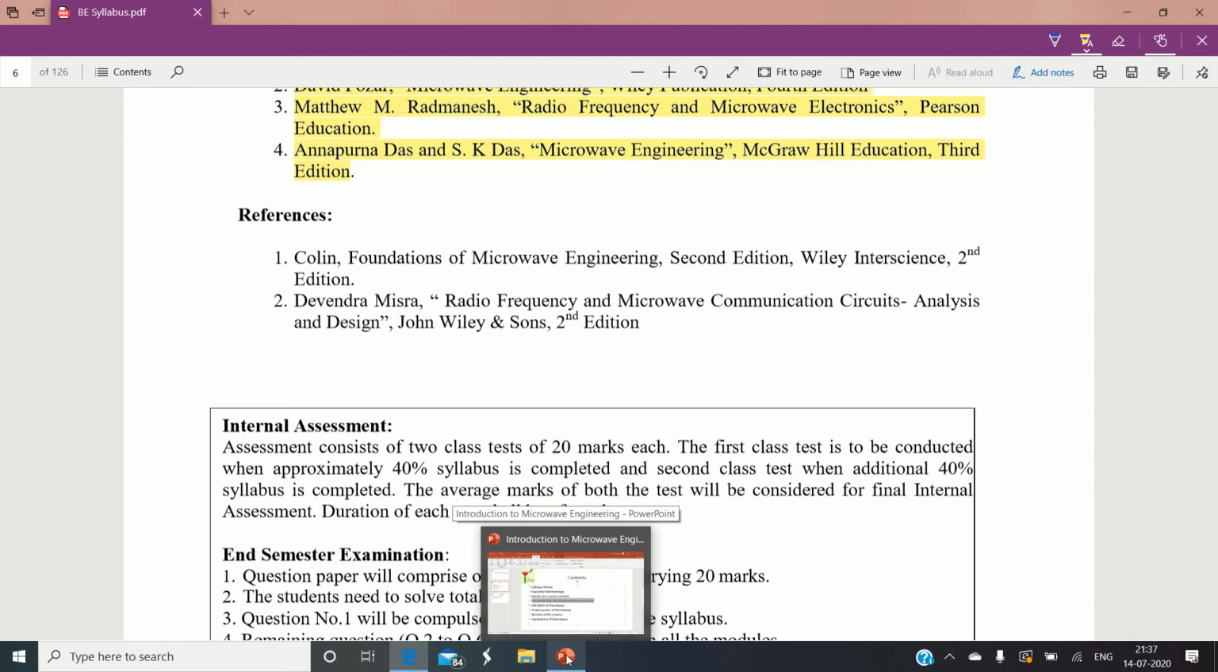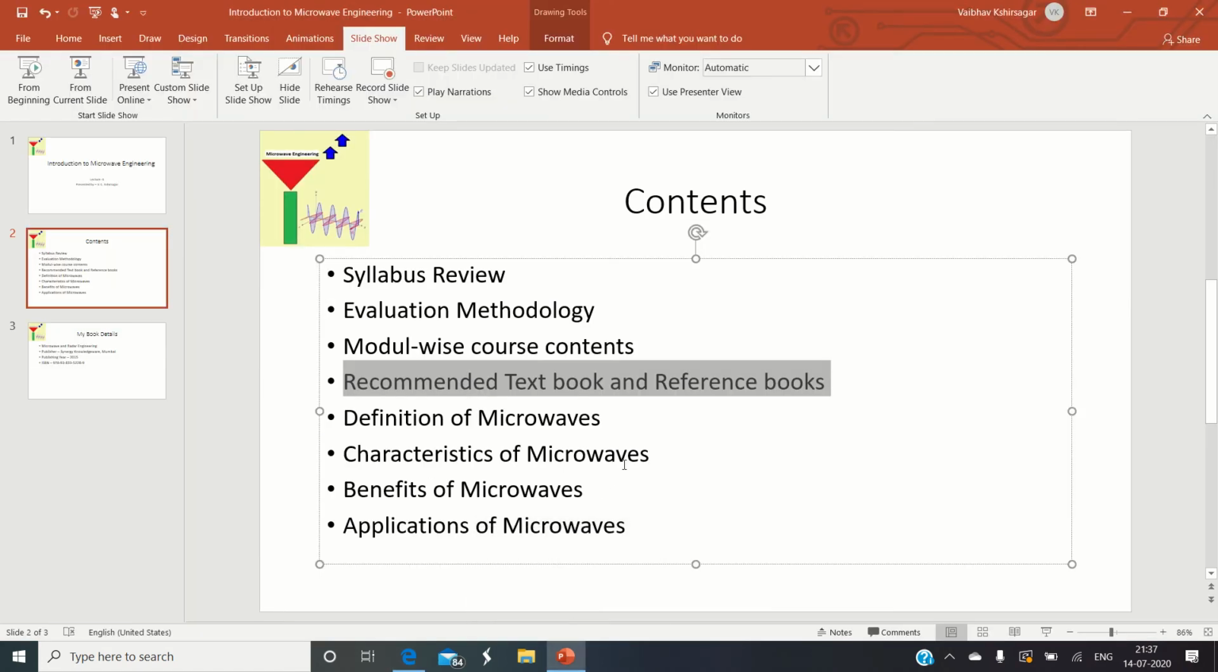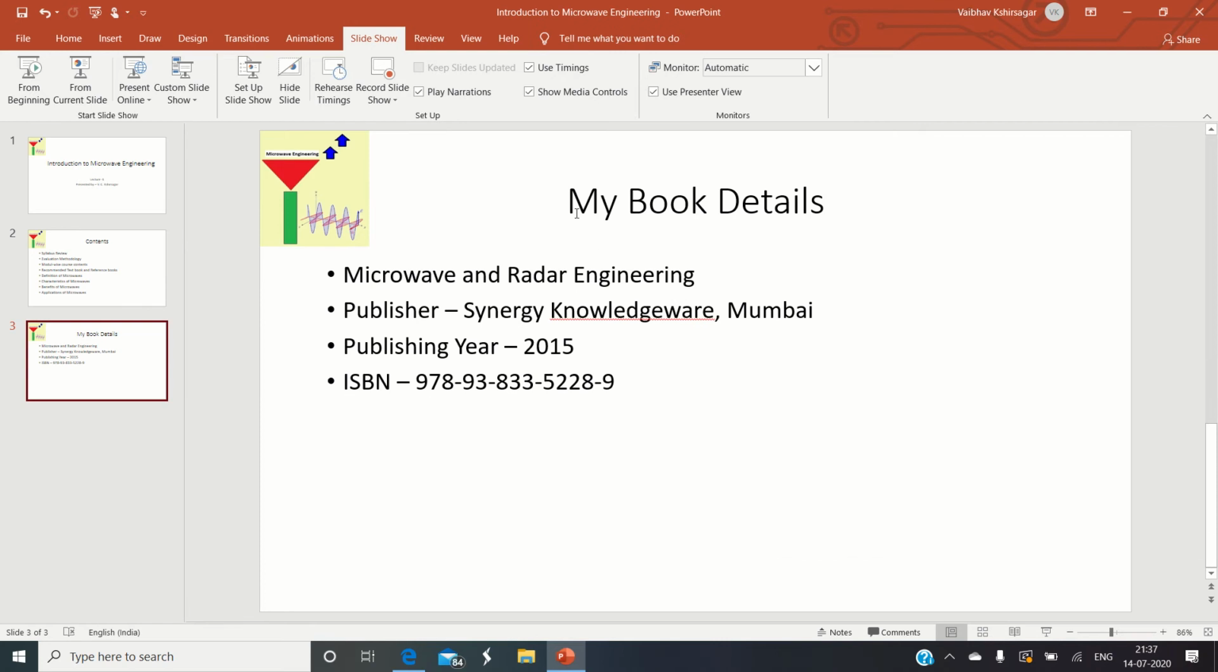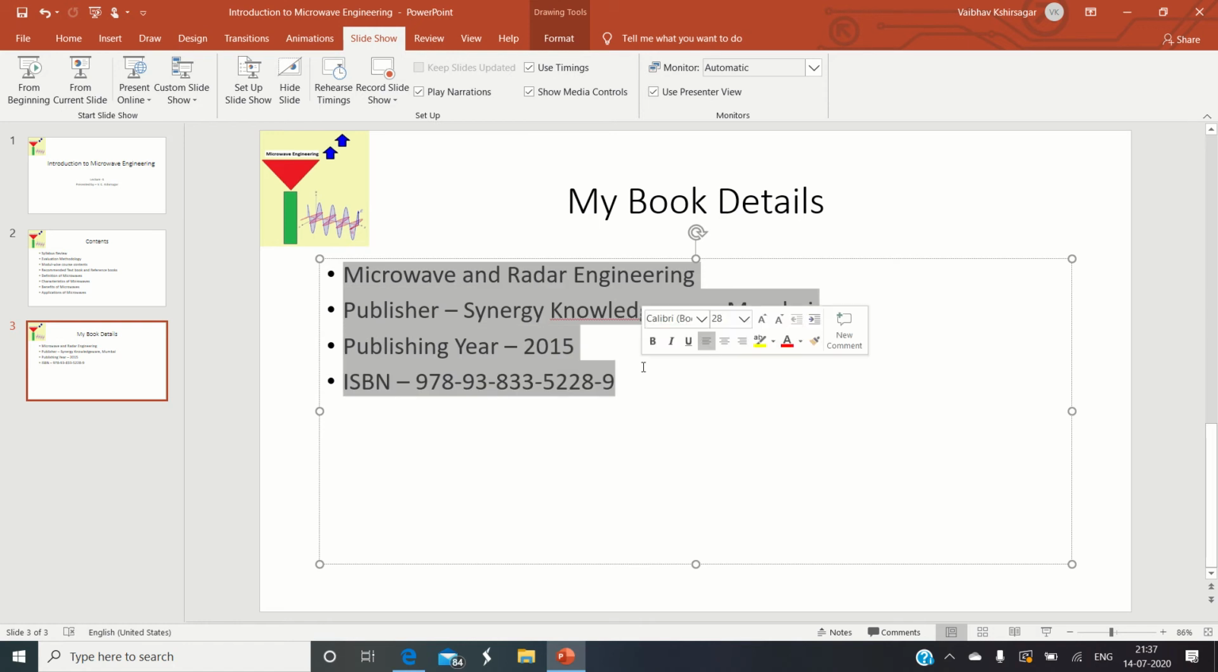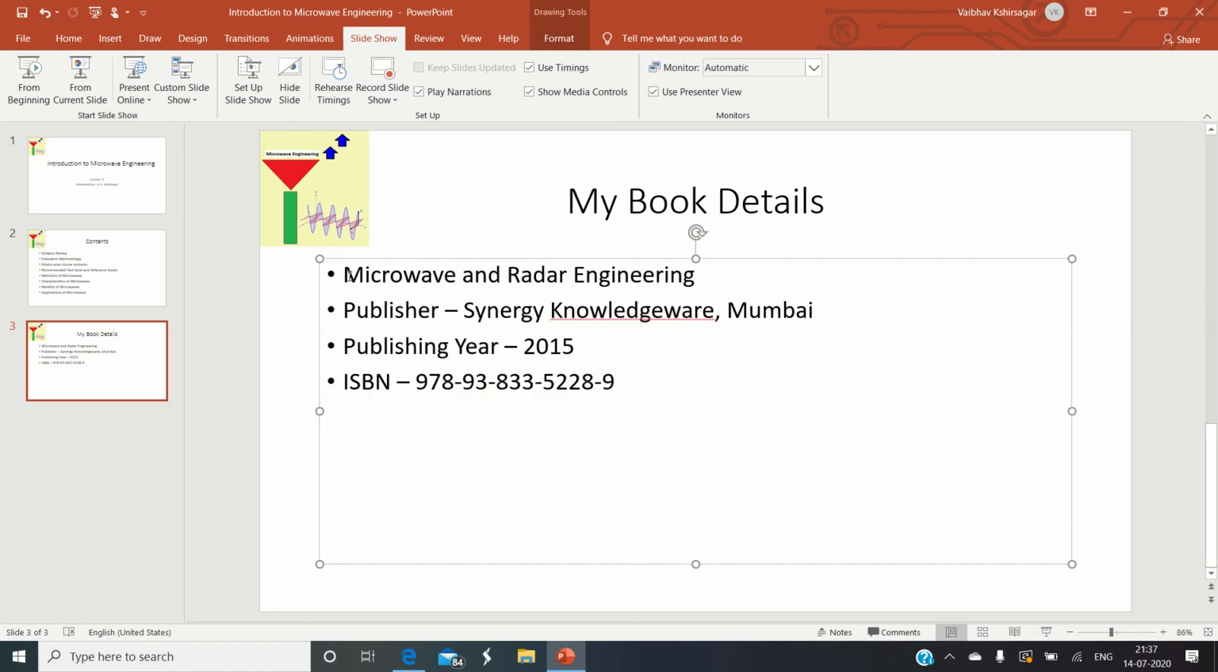Apart from these textbooks and reference books, I would like to mention that I have also published a recommended textbook in the past to cater to the needs of the old syllabus, Microwave and Radar Engineering, for your seniors. I published this book in 2015. The details of my book are on the PowerPoint here. The title is Microwave and Radar Engineering, published in 2015 by Synergy Knowledge Maker in Mumbai.